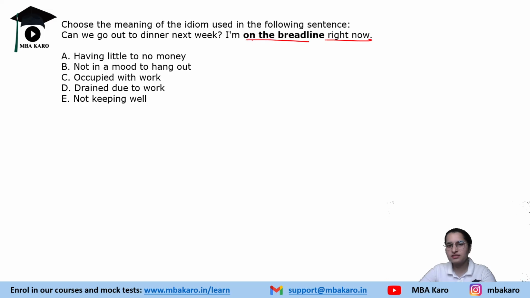So what does this idiom mean? On the breadline. Option A says having little to no money. Option B says not in a mood to hang out. Option C says occupied with work. Option D says drained due to work. Option E says not keeping well. So on the breadline means having little to no money. So this person is saying that let's go to dinner next week because he or she is on the breadline right now, means he or she does not have any money right now, means have little to no money, right?